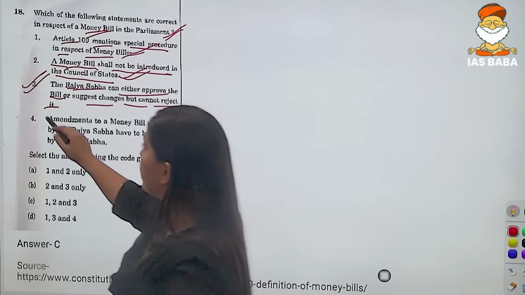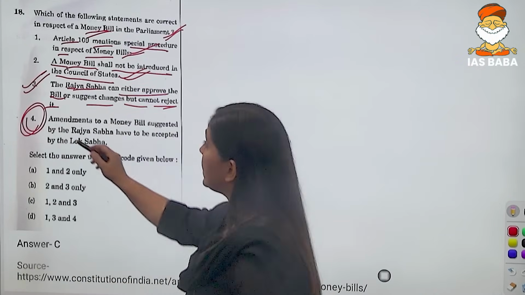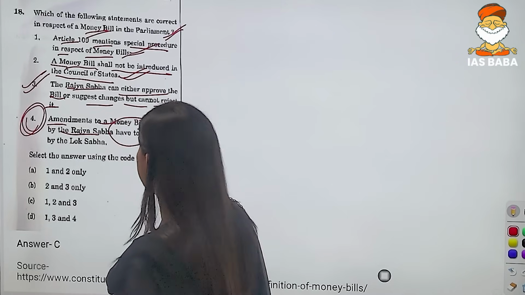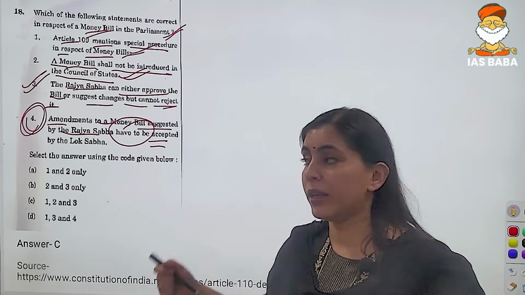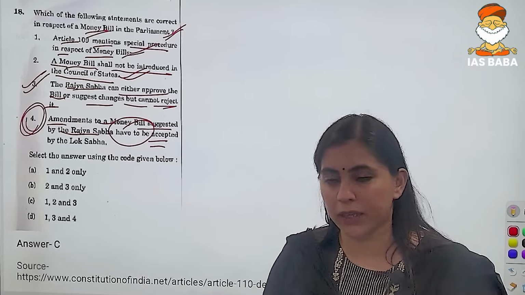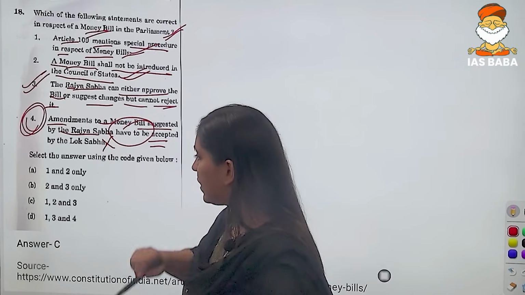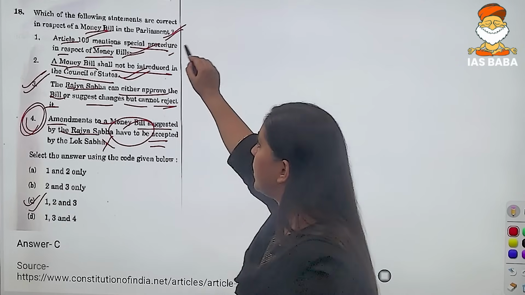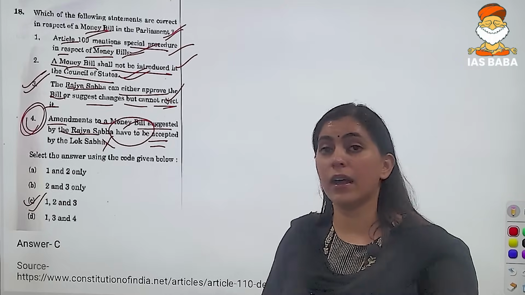But when we talk about the fourth statement, right, that the amendments to a money bill suggested by Rajya Sabha have to be accepted, this word, that they have to be accepted by the Lok Sabha, is incorrect. So the correct answer is option number C. That is, statements 1, 2 and the third statement are correct.